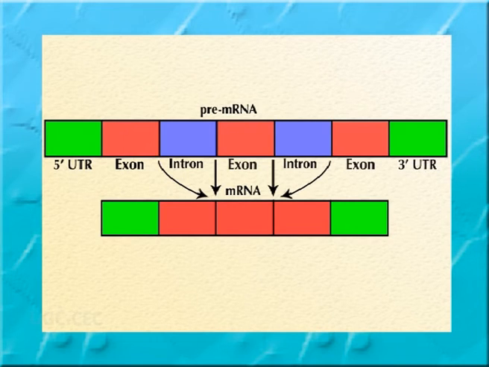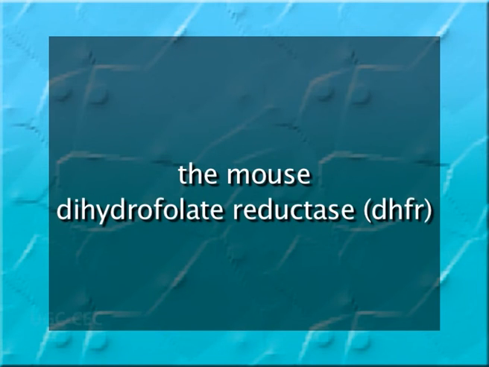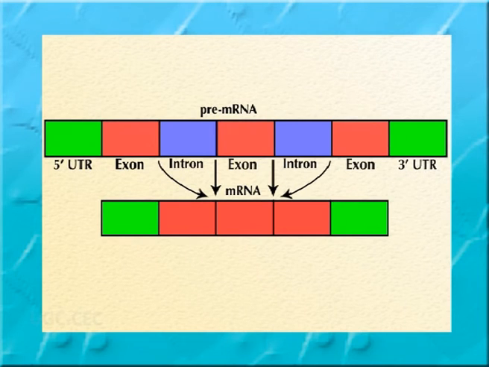The introns can form up to 75% or more of a gene. For example, the mouse dihydrofolate reductase, DHFR, gene is 8.1 kb while the mRNA is only 1.6 kb and the coding region is only 558 nucleotides. A number of genes in yeast are continuous and do not have introns. In the majority of mammalian genes, the introns occupy more space than the exons.